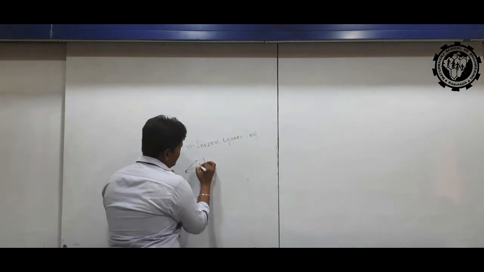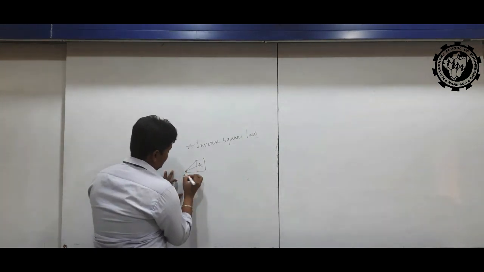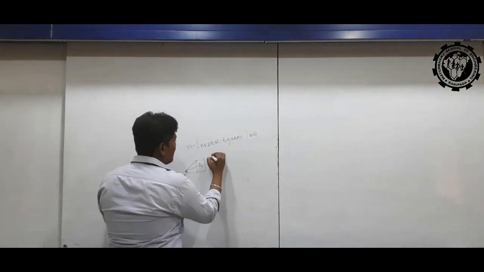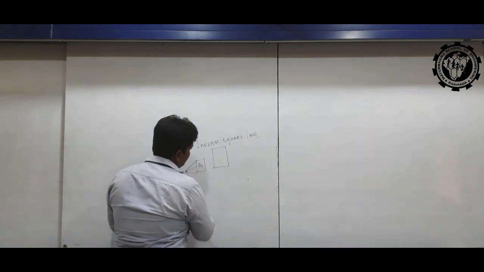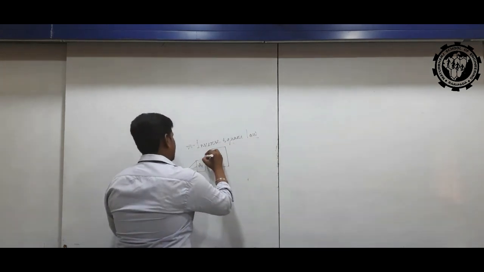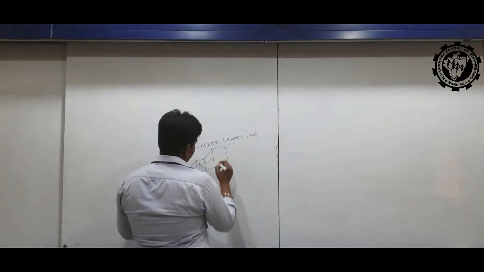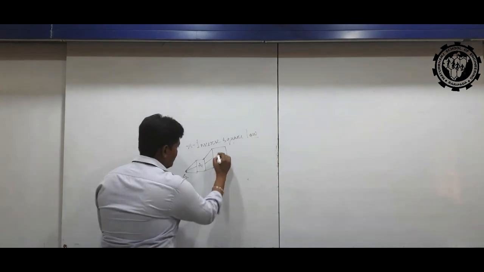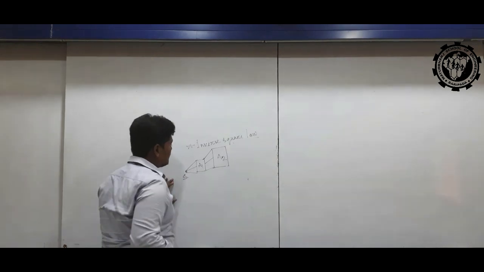This object is denoted by A1 and the light source is denoted by S. Another object is placed farther from the source, and this is denoted by A2.